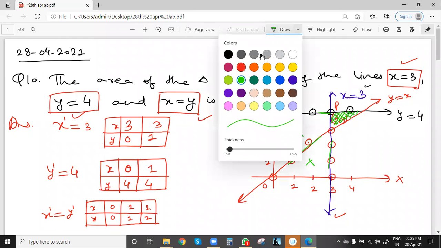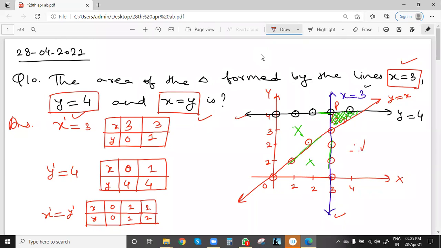So the area will be half into base into height, because these are perpendicular. This is a right angle triangle. So base will be this value, and height will be this one. We need this point P: x coordinate first we write 3, y is 4.